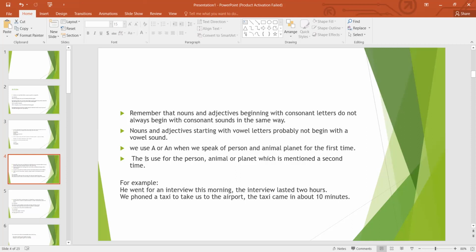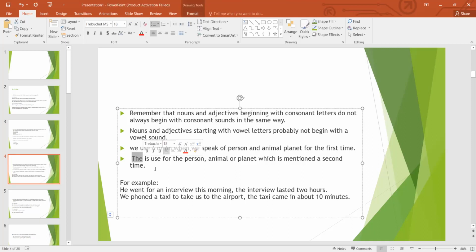So we use a or an at that time. And the is used for the person, animal, or place which is mentioned a second time. Like while we are talking about a person for the first time and mentioning the person for the second time, then we use the before the person or the place.